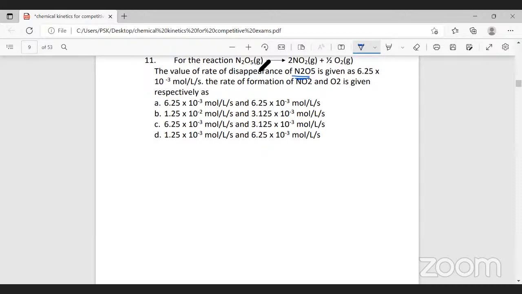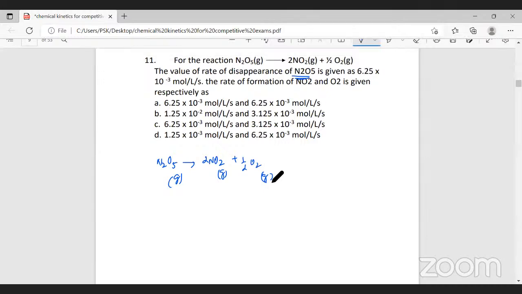What is it that they've given? So N2O5, which is in gaseous state, will decompose to form 2 NO2 in gaseous state plus half O2 in gaseous state. Now, what will be the stoichiometrical rate equation for this?